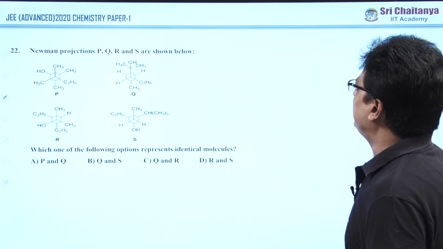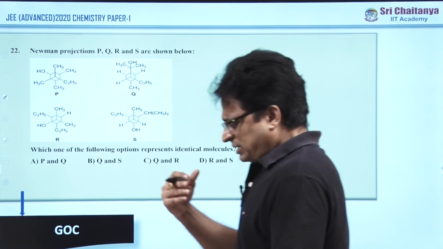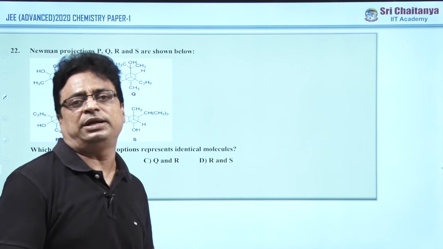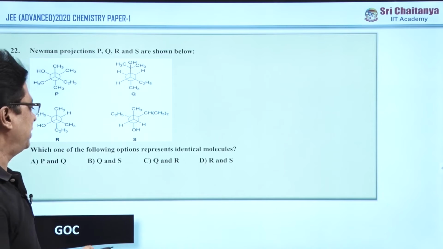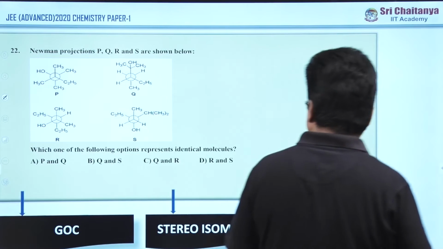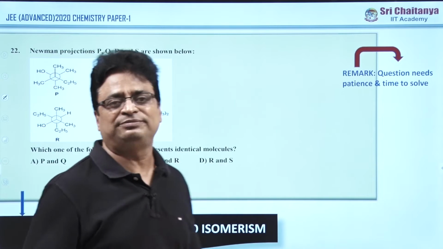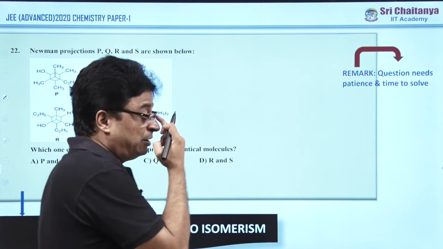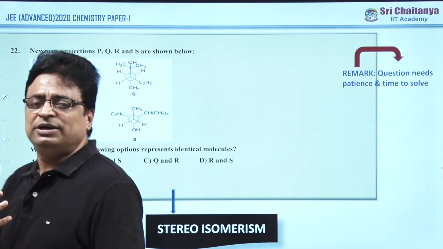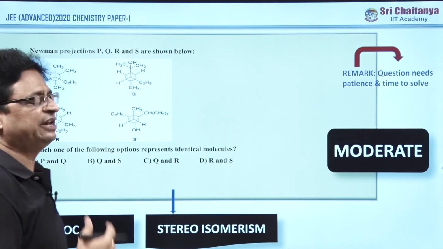Now coming to the fourth question in organic chemistry. In general, just like qualitative analysis, general organic chemistry is one of the most important areas in chemistry. The subtopic is stereoisomerism. The remark on this question is that it needs patience and time to solve. So you need to study all the PQRS very well and neatly, and you have to understand the nature of the concept of isomerism properly, then only you will answer it very easily.